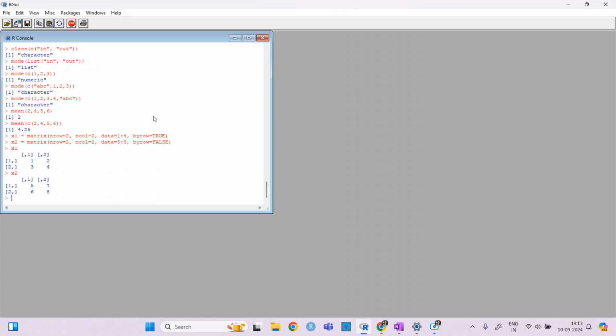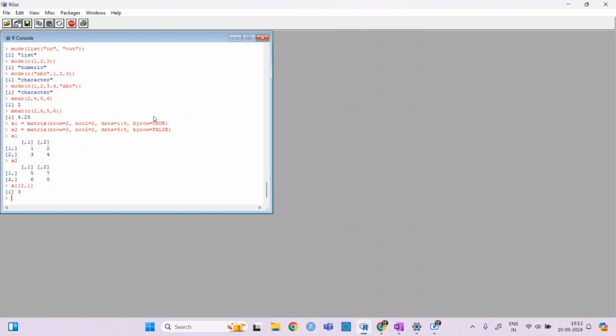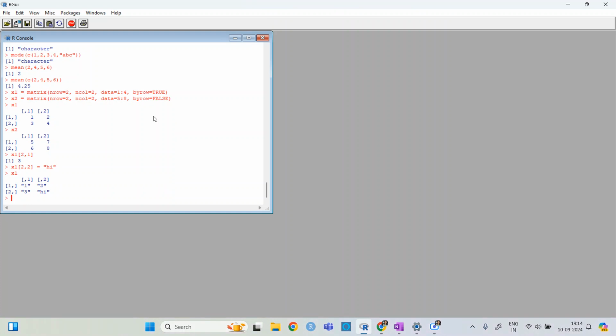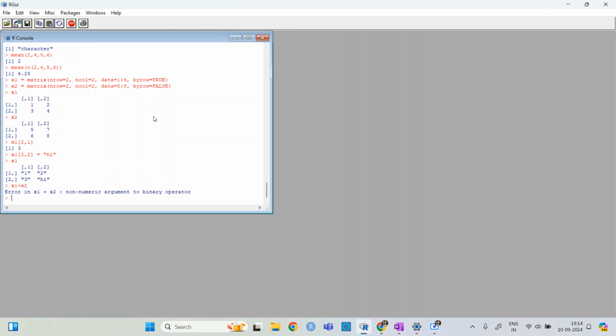So we know that we can do operations like x1 plus x2, x1 minus x2, and then inverse, etc. But if I replace x1, right now it is 3, if I replace it with a character, then x1 is this, and you cannot do any kind of mathematical operation, because it is a non-numeric argument.